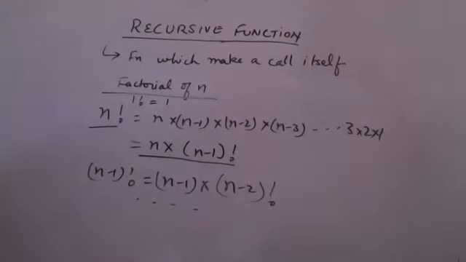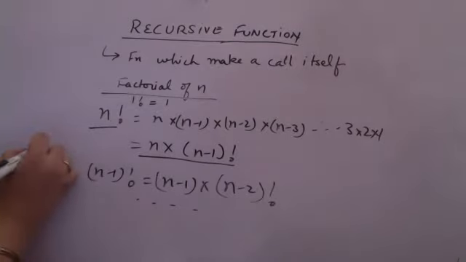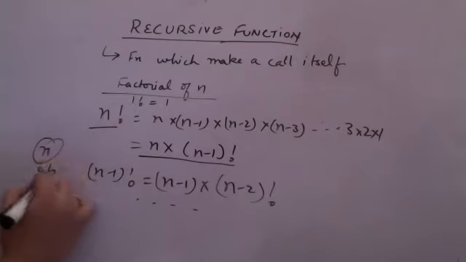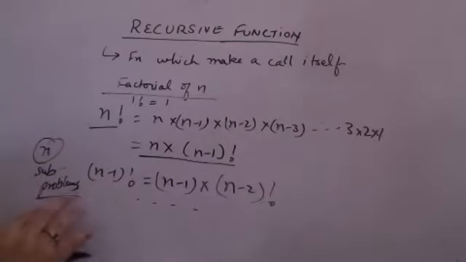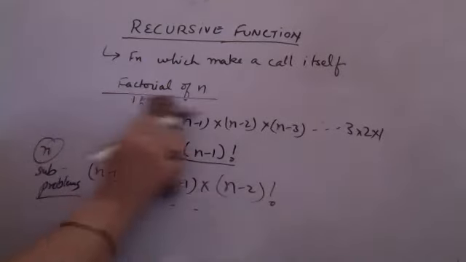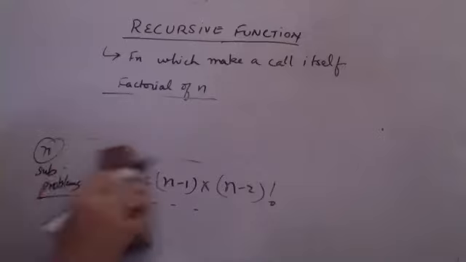But if you count from n to 1, how many times is it? N, exactly. So we are breaking this into n sub-problems. Very correct. Excellent. So when I create a recursive function for this, the recursive call will happen n times. Very good.